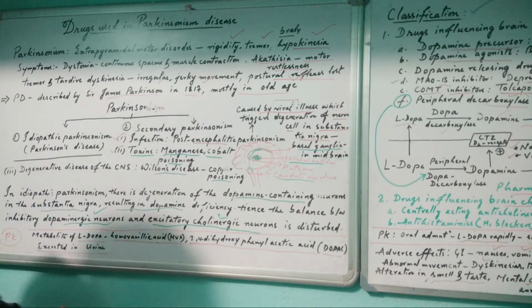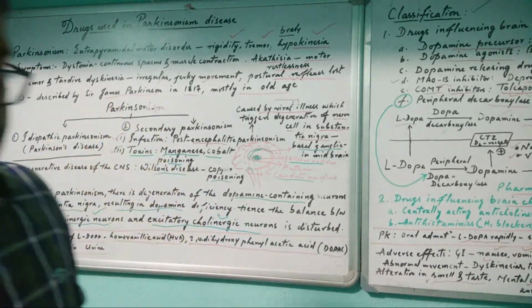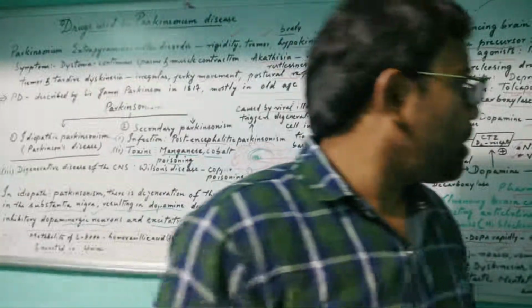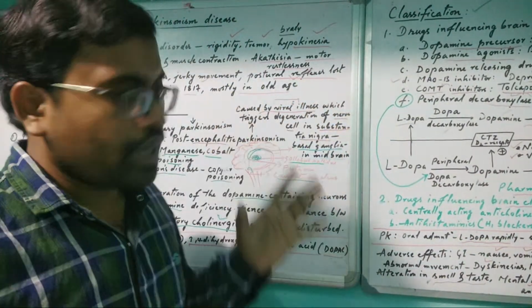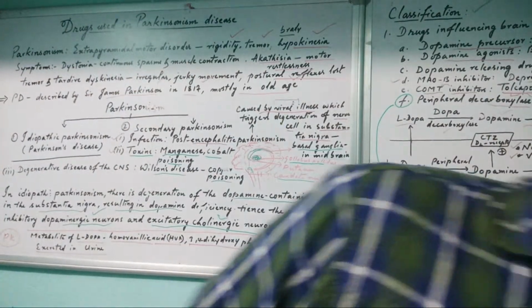So this is all about dopamine. Then, what is L-DOPA? L-DOPA is a prodrug.